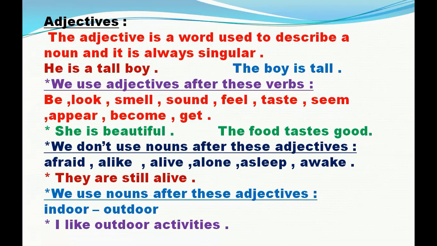We use adjectives after these verbs: verb to be, look, smell, sound, feel, taste, seem, appear, become, get. For example, she is beautiful. The food tastes good. We can also say you look tired. We don't use nouns after these adjectives.